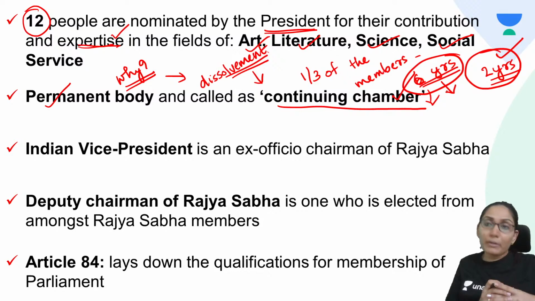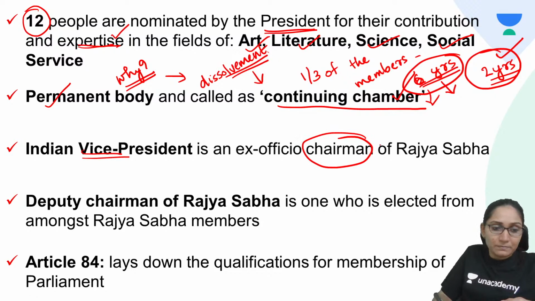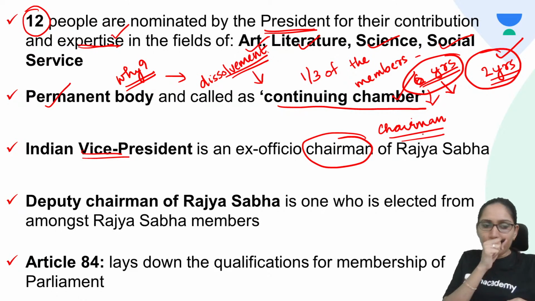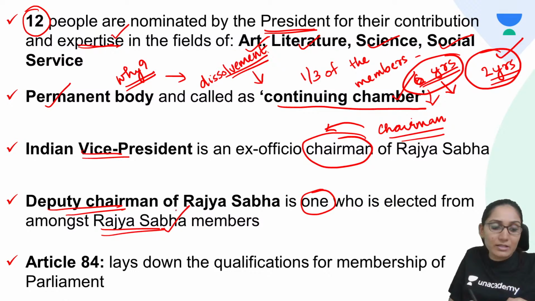There is retirement of 1/3 of members every 2 years, and therefore it's a continuing chamber, and the term of MPs of Rajya Sabha is 6 years. And the Vice President of India is the ex officio chairman of Rajya Sabha. So the chairman is the Vice President. The deputy chairman of Rajya Sabha is elected from among the members of Rajya Sabha.